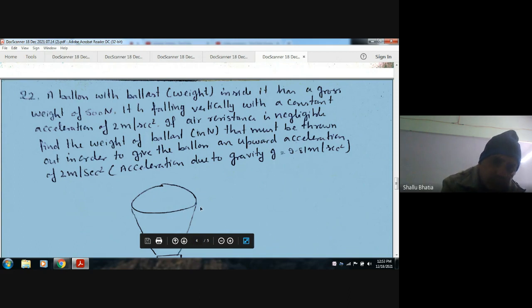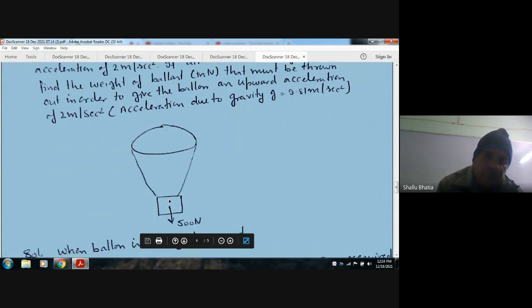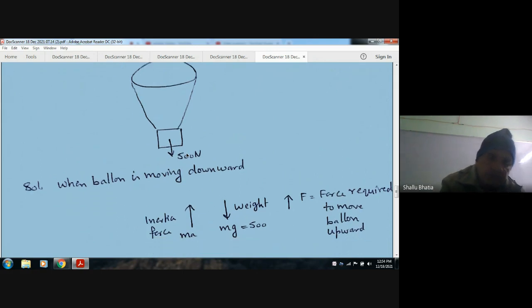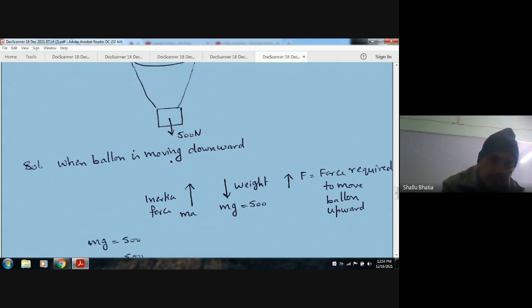Initially it is falling vertically. Now if it throws some weight from it, then it can move up. So what amount of weight should it throw so that it can move up? Total weight is 500. When the balloon is moving downward, the weight of 500 is acting downward, and as it is moving downward, the inertia force will act in the upward direction.